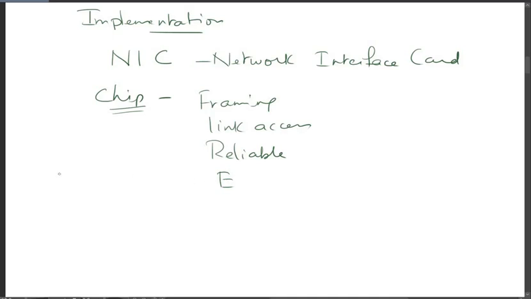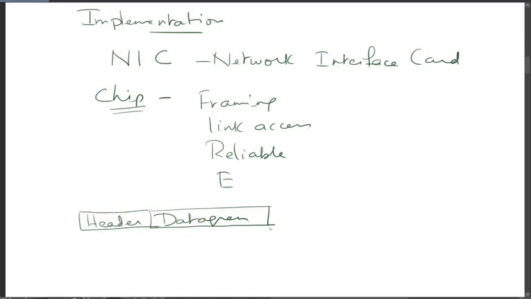So at the sending end, this controller will take a datagram. The datagram is taken by the controller. It encapsulates the datagram in a link layer frame. We have already seen what the frame is. Along with the datagram, a header is also included, along with the sender's address and the receiver's address, and the trailer also has to be included.